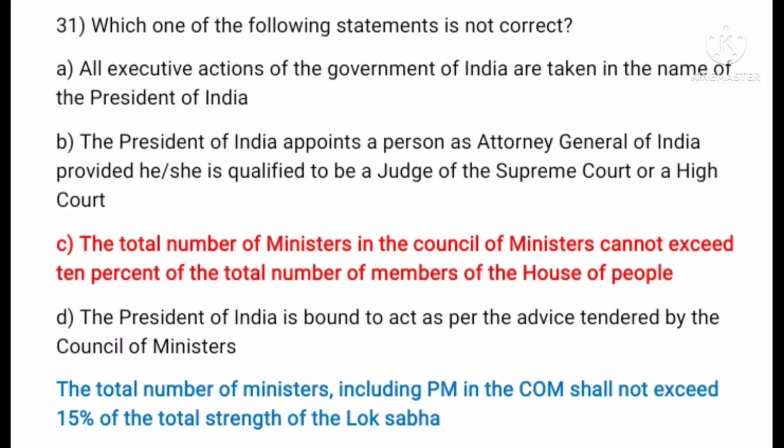The incorrect statement among these: C. The total number of ministers in the Council of Ministers cannot exceed 10% of the total number of members of the House of the People. It should be the total number of ministers including the PM in the Council of Ministers shall not exceed 15% of the total strength of Lok Sabha.